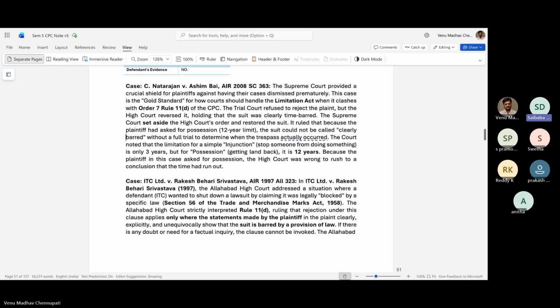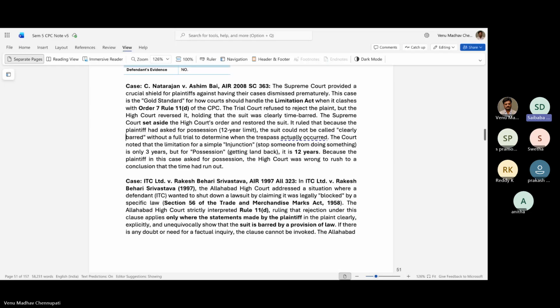The court should not reject for technical reasons. The plaintiff has asked for possession, but the High Court and the lower court calculated the limitation for the purpose of injunction. They calculated the limitation period as 3 years. But for possession, the limitation is 12 years, because in this case, the plaintiff asked for possession.